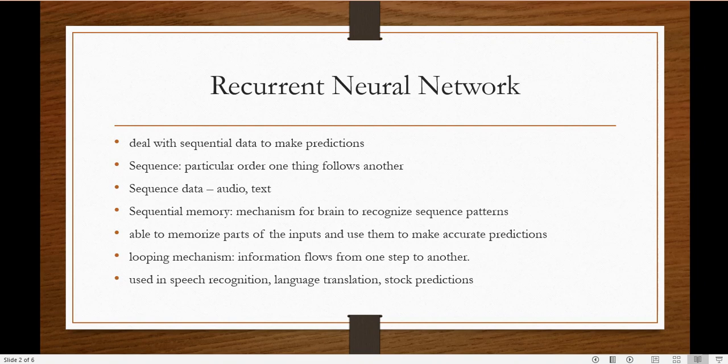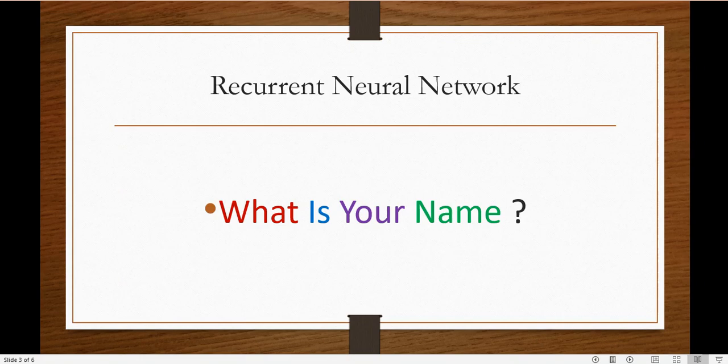As I told you, there are many types of neural network, and every type has a specific application. If it is sequential data and you have to generate some prediction, then RNN is the most suitable choice.